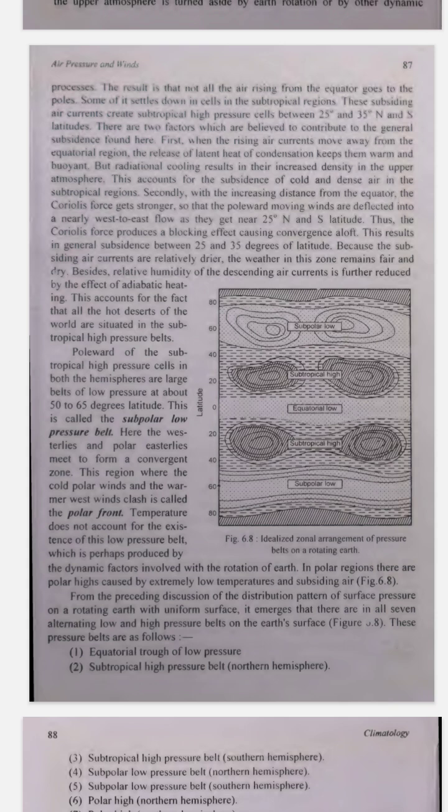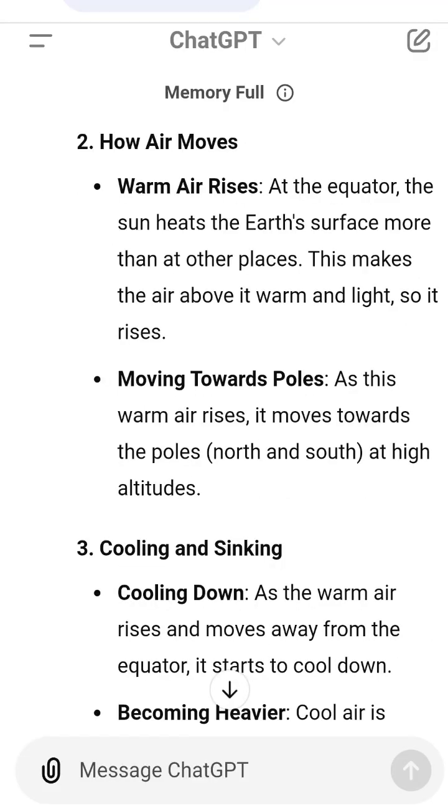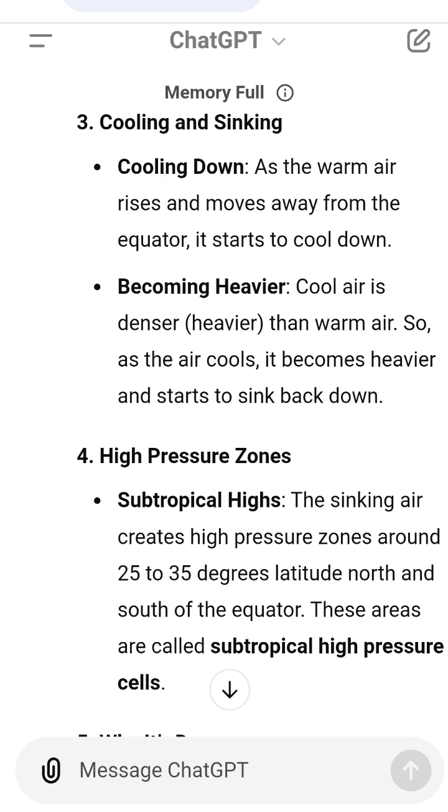2. Air cools and sinks. As this air moves away from the equator, it cools down, becomes denser, and sinks. 3. High-pressure areas. The sinking air creates high-pressure zones around 25 to 35 degrees latitude. 4. Dry weather. The descending air is dry and warms up, leading to dry and clear conditions. This is why deserts are found in these high-pressure areas.